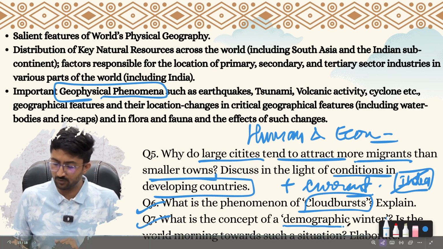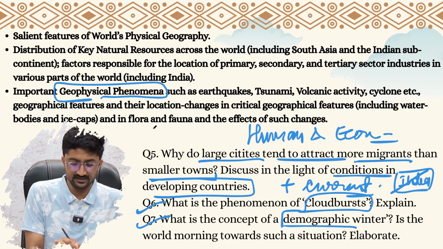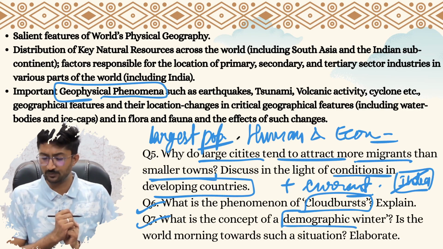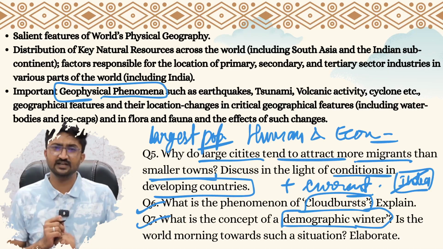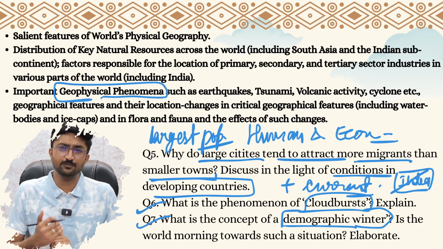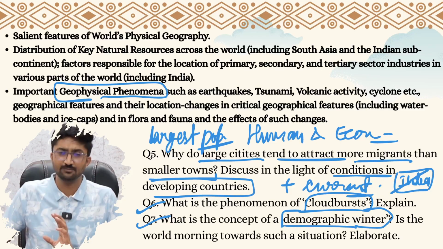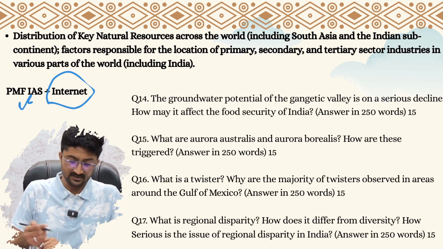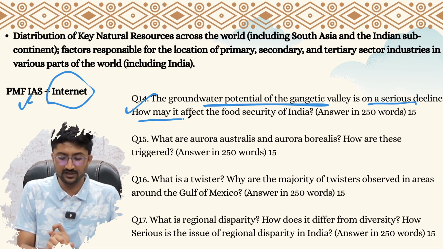Then what is the concept of demographic winter? It was in the news when India crossed, or turned out to be, the largest population in the world. Right now we are the largest population in the world. Demographic winter is a concept where people's fertility rate declines and the number of the dependent population increases, right? So that is an analytical question. It doesn't come directly from the books, but if you understand the books properly, then you can answer this question very well.